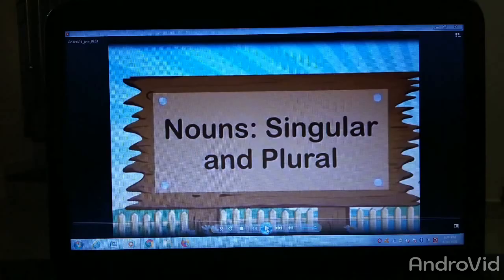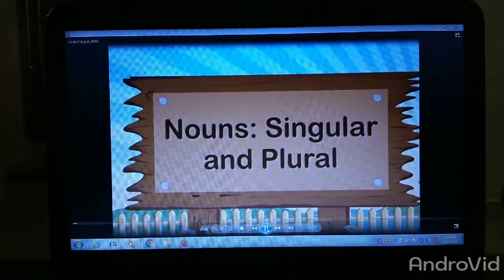Nowadays we are not able to go to school due to this lockdown situation, but that doesn't mean your study should stop. You all must have downloaded the Extra Marks app and started studying. For this, I am here with a new topic for 4th standard, that is noun number: singular and plural noun.